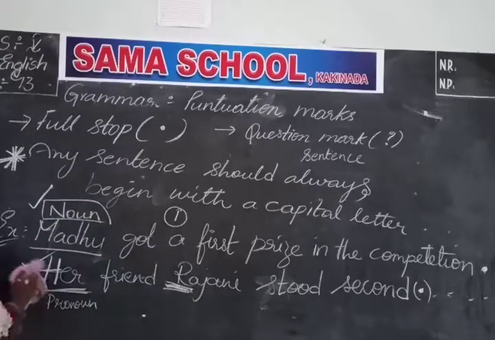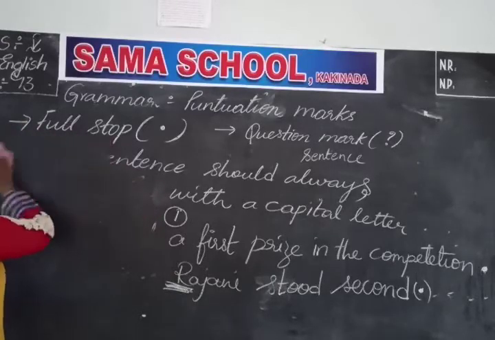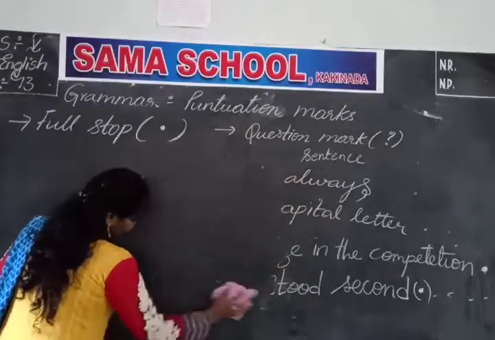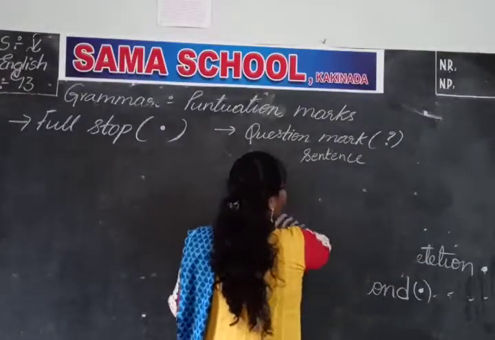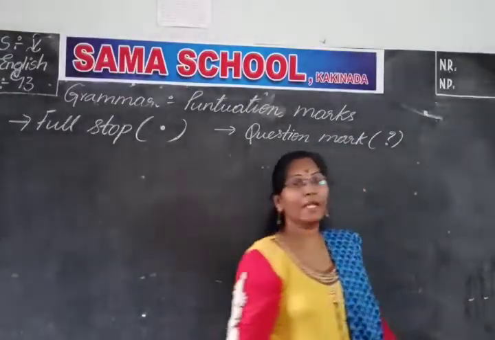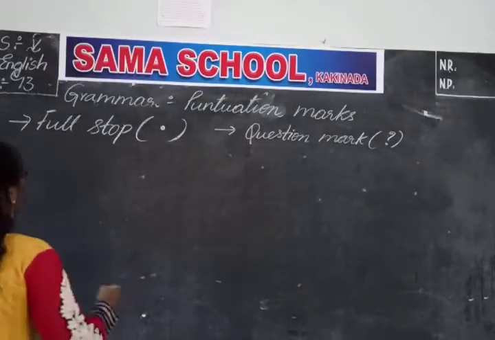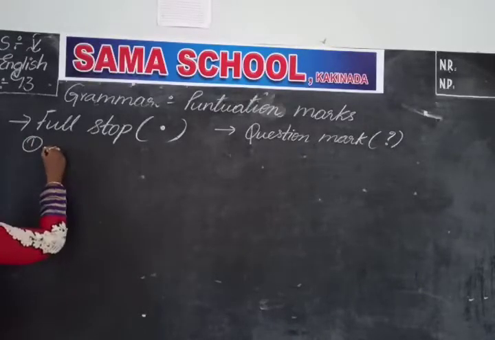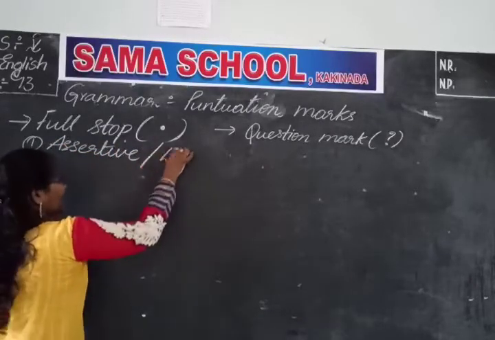Now let me come to the next part of the sentence. So here in some cases, all sentences may not start with a noun or a pronoun. In those cases also we place a full stop. So where? Let me tell you. So in the first one, what I told you, that type of sentence can be assertive or declarative.